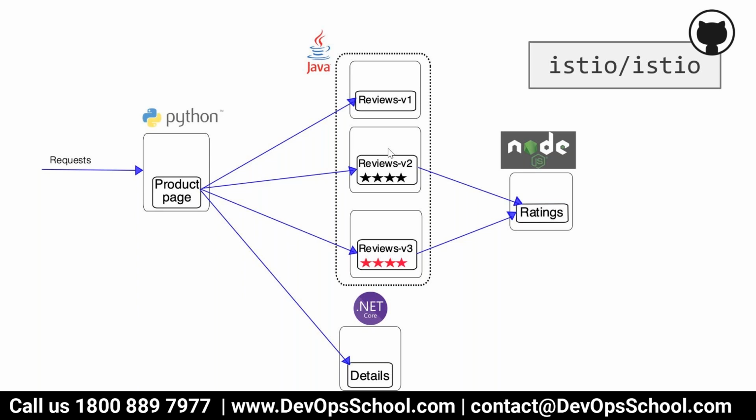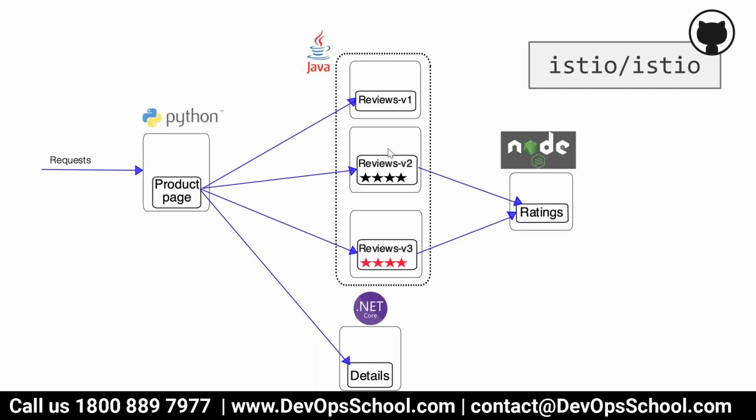If you hit from the product page and your traffic goes to reviews v1, you won't see any star, but you will see the rating. If you go to reviews v2, you will see the star, but in black.